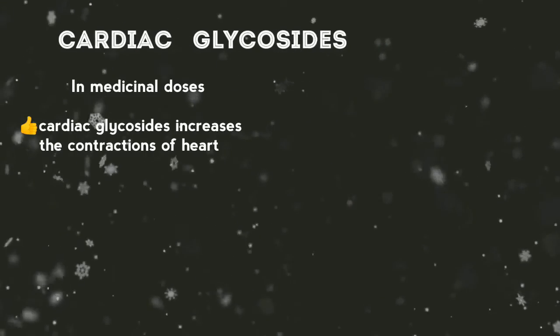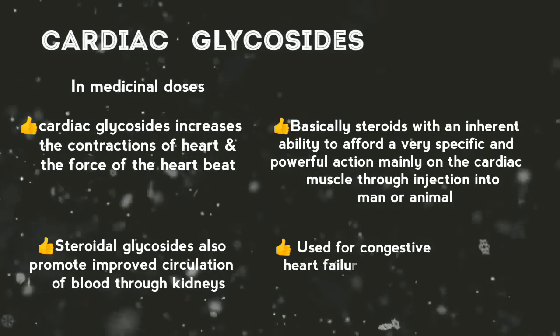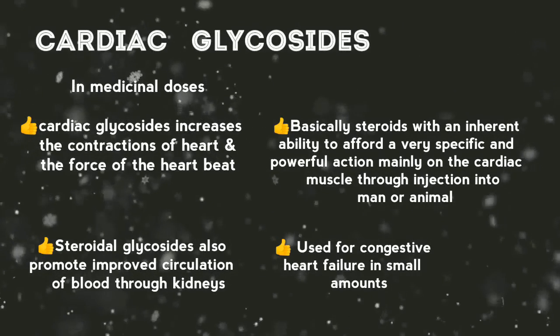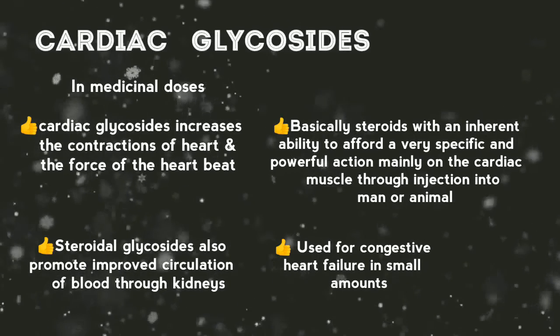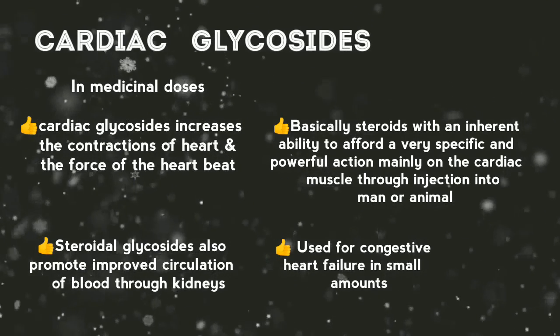Cardiac glycosides will increase the contractions of the heart and the force of the heartbeat. Next, they can promote improved circulation of blood through the kidneys. They also affect cardiac muscle through injection. Last but not least, they are used for congestive heart failure in small amounts.